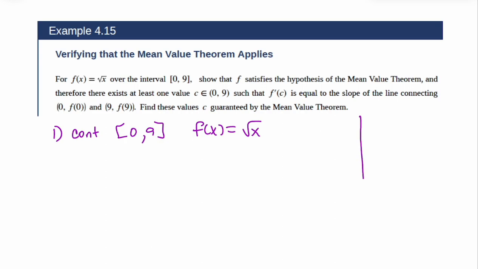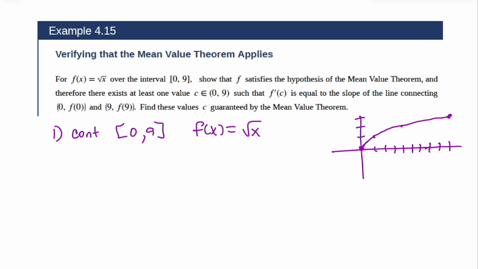Well, if we draw the square root, you might recall that it looks something like this. Now I'm stopping it and just drawing it from 0 to 9. So it's continuous there.